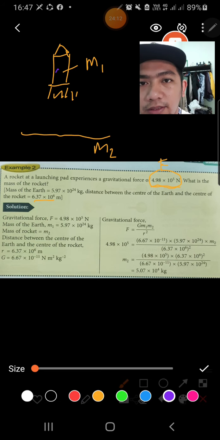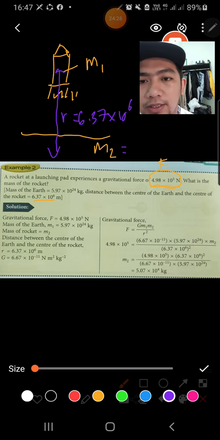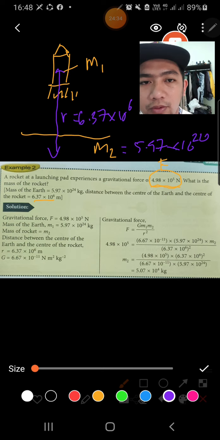So let's say here is the center of the rocket and the center of the earth. So the r is 6.37 exponent 6. The mass of the earth is 5.97 exponent 24.